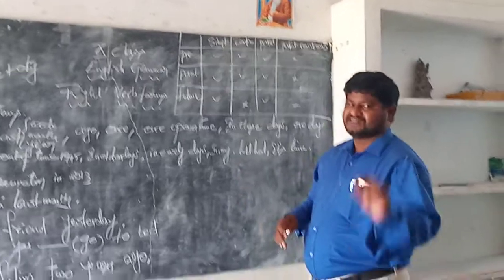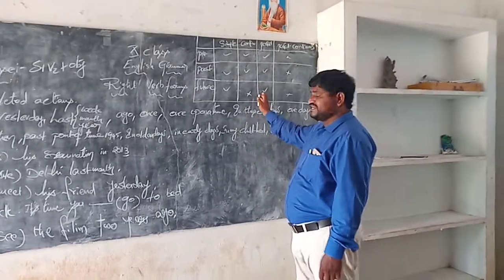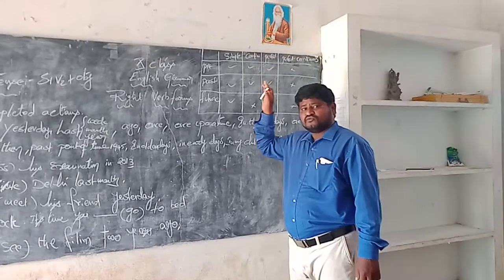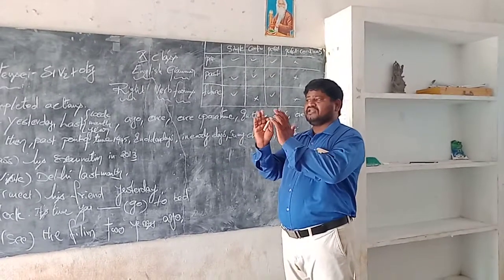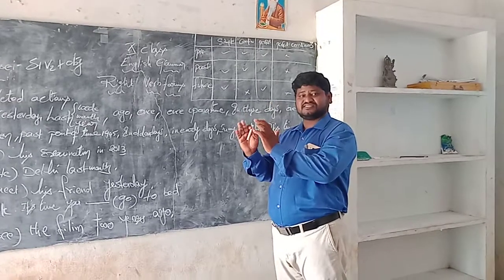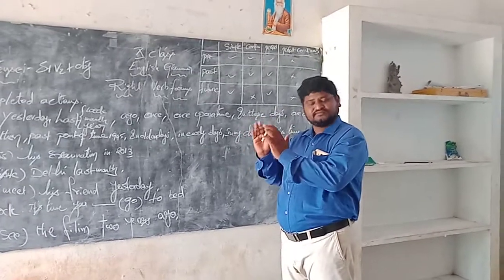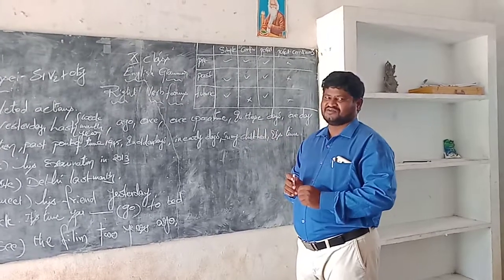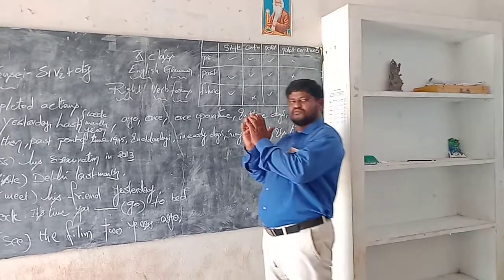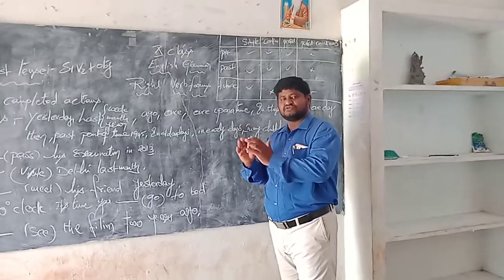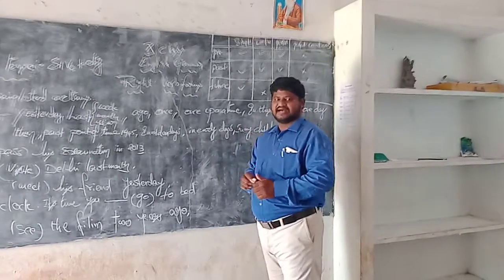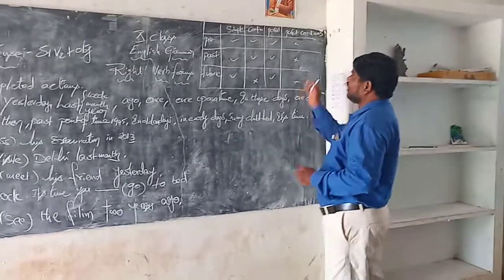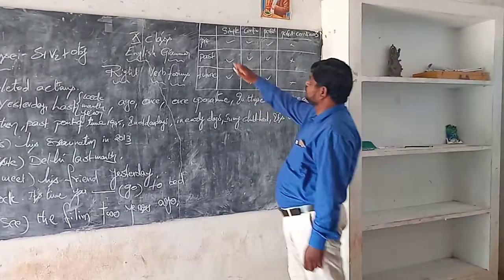Dear children, please observe, in these 12 tenses, only 8 tenses can be changed from active voice into passive voice. What are they?